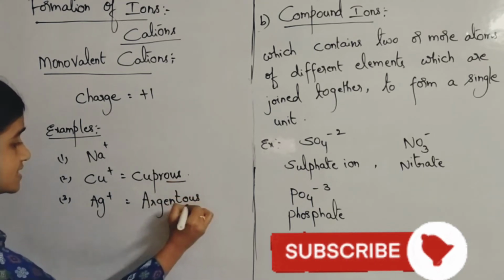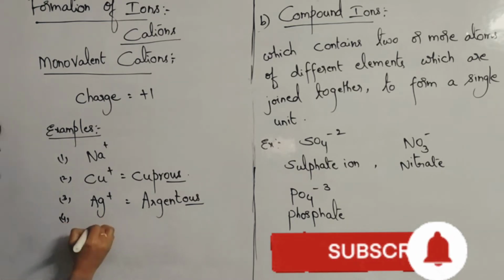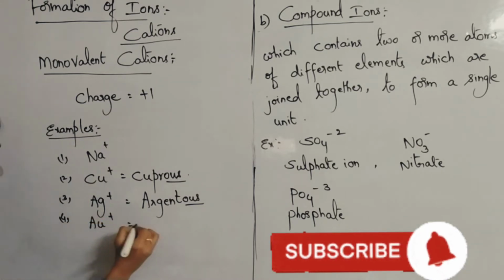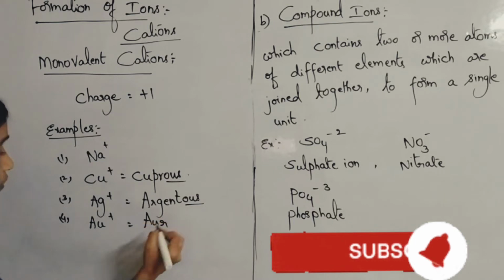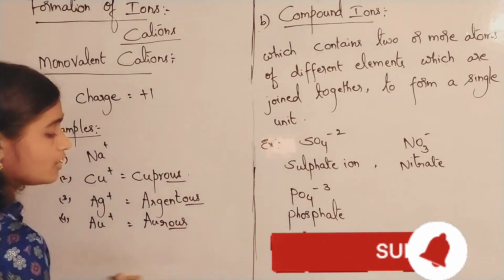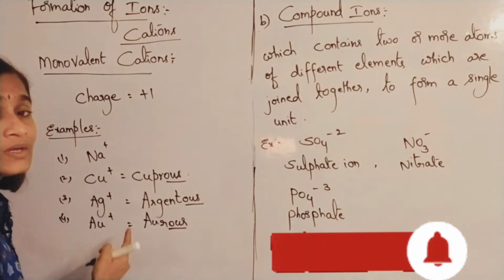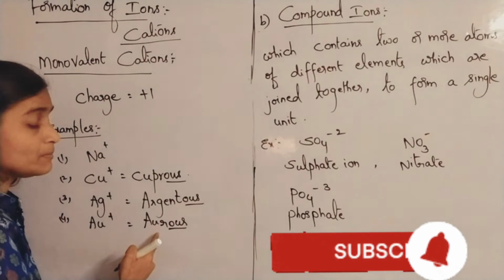Here OUS is a suffix, please remember, argentous, Ag plus. You can even take gold, Au plus, aurous. Gold is aurum, aurous. Aurous chloride, auric chloride also will exist, but lesser charge is plus 1 charge.